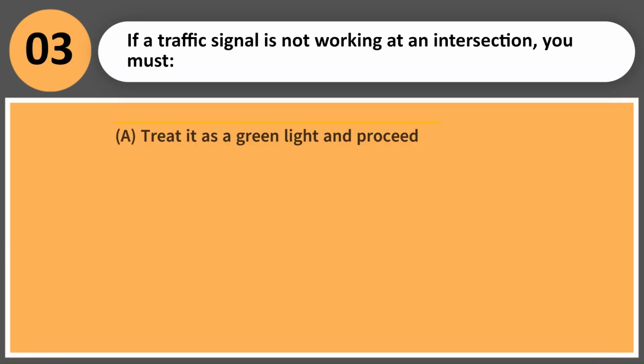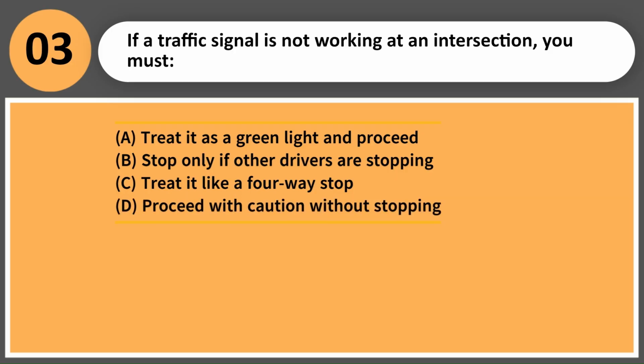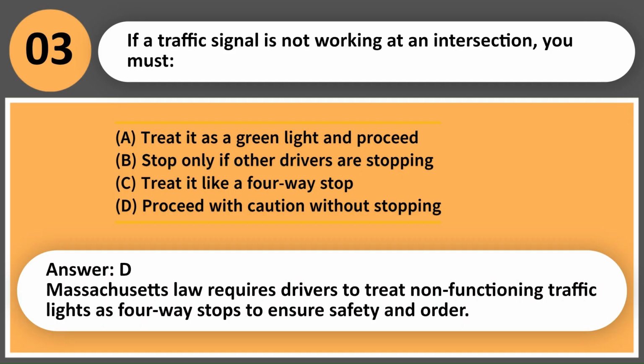If a traffic signal is not working at an intersection, you must A. Treat it as a green light and proceed. B. Stop only if other drivers are stopping. C. Treat it like a four-way stop. D. Proceed with caution without stopping. Answer, D. Massachusetts law requires drivers to treat non-functioning traffic lights as four-way stops to ensure safety and order.